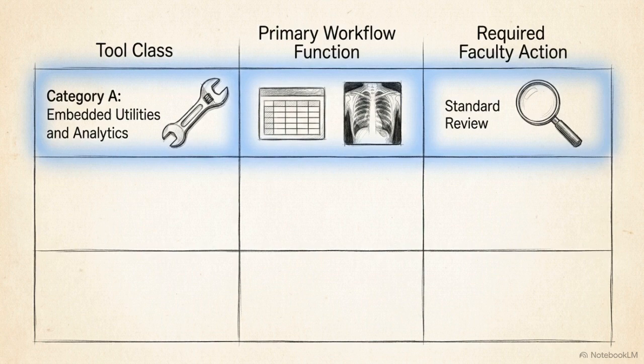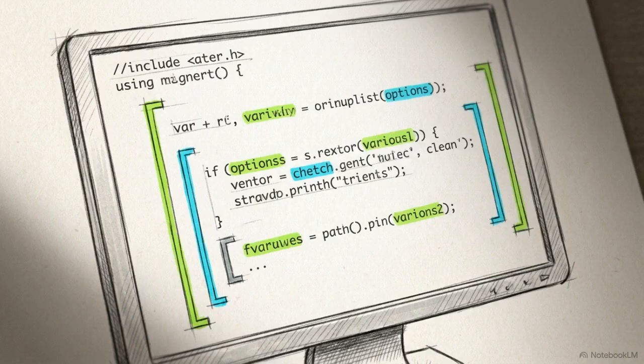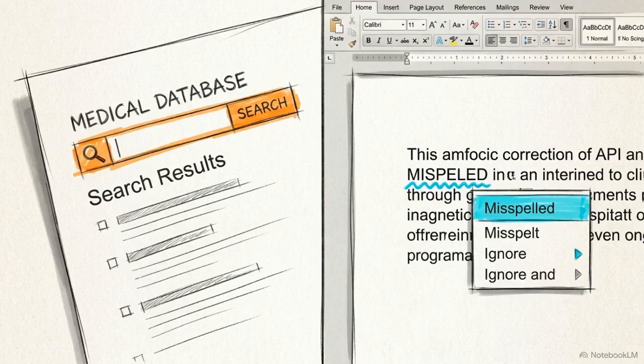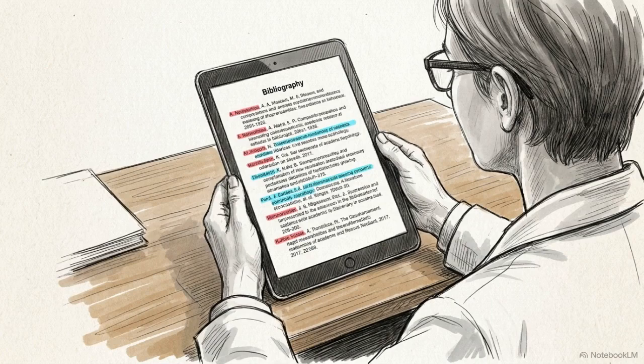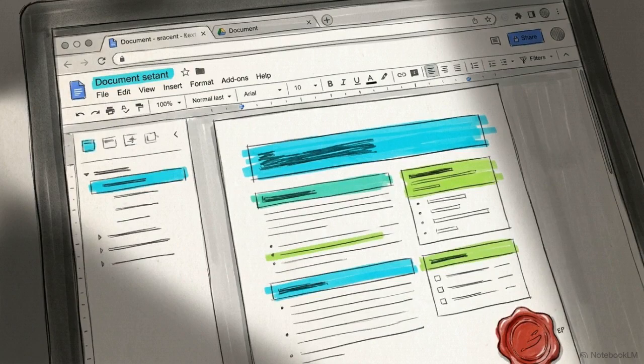The first row contains Category A tools, defined as embedded utilities and analytics. These systems utilize deterministic machine learning, meaning they operate on explicit parameters and host platform rules. Common examples include EHR search indices and the proofreading tools within Microsoft Word. Their primary functions are to correct style, format bibliographies, or extract specific parameters from structured data. Because they do not generate original narrative text, Category A tools carry zero fabrication risk.